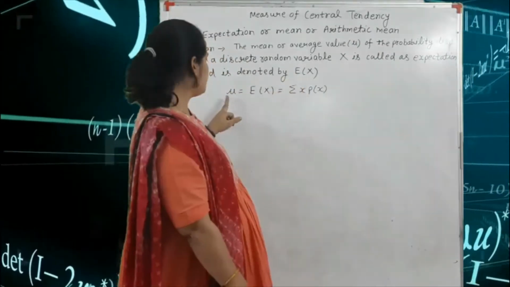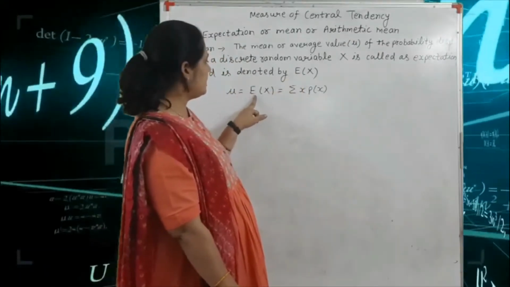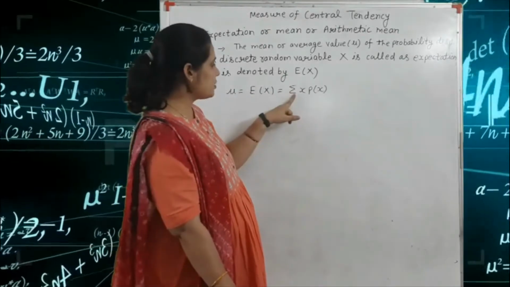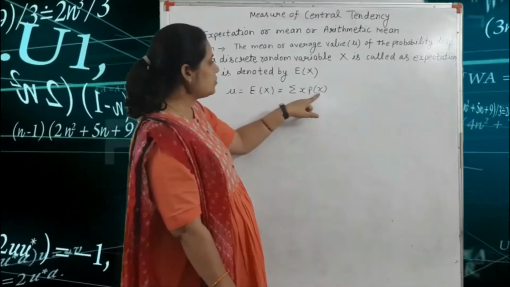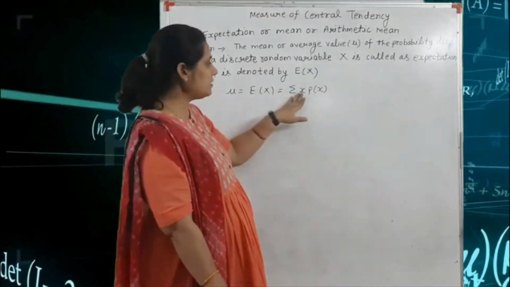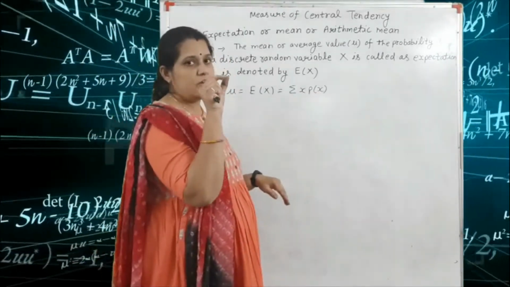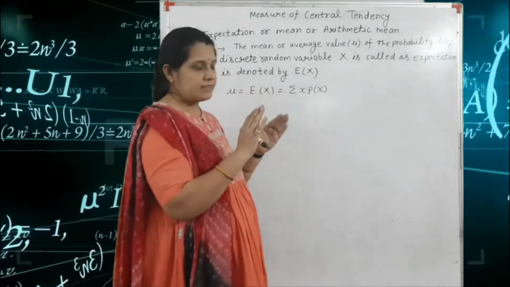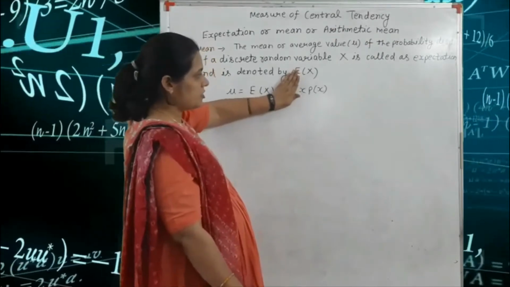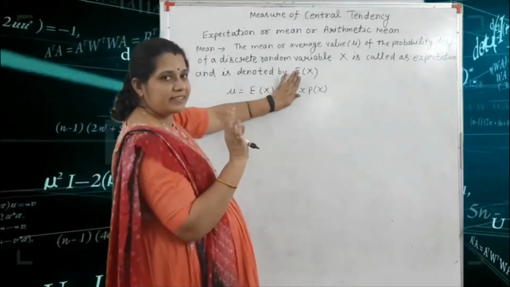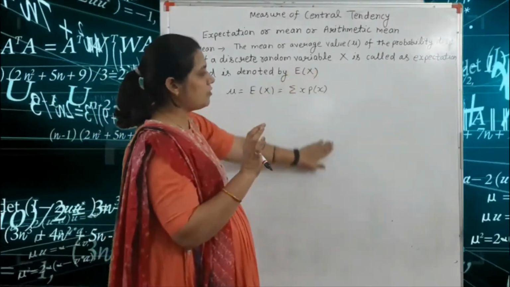So what is the mean? Mu is equal to E(X), and how do we open this E(X)? It is the summation of x into P(x). We are given the value of x and we are also given the probability. So first we find x into P(x), and after that we sum all these values.